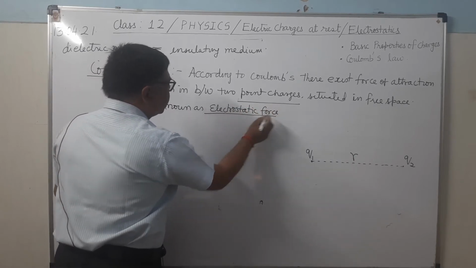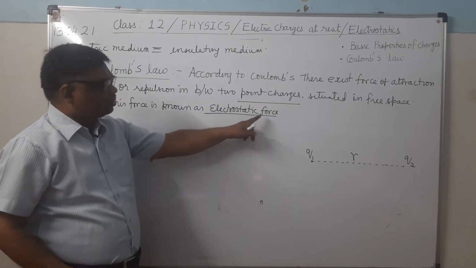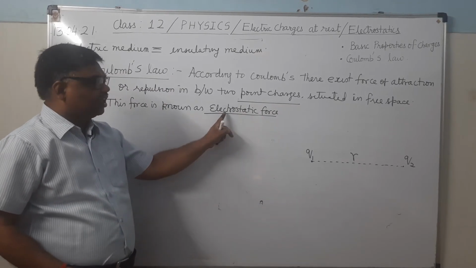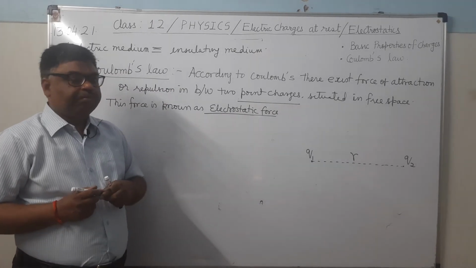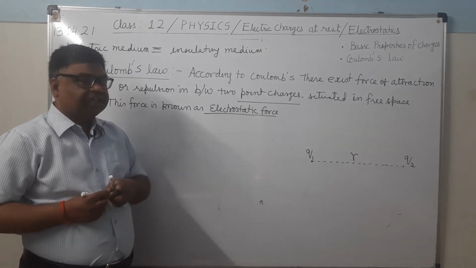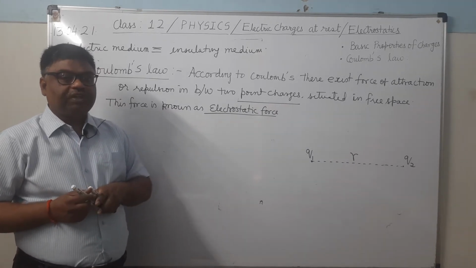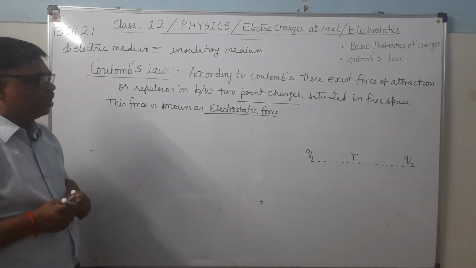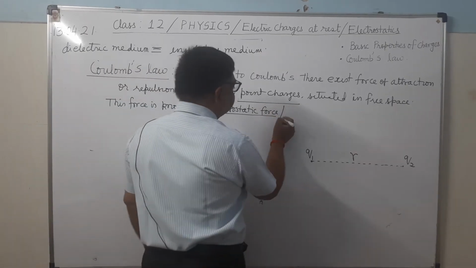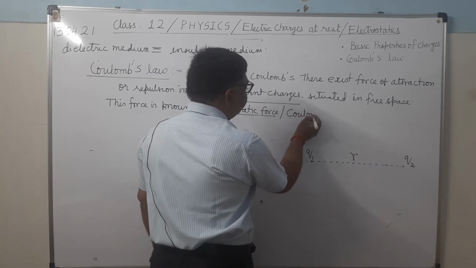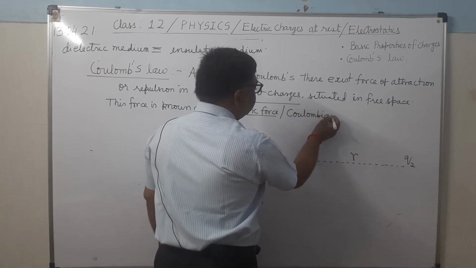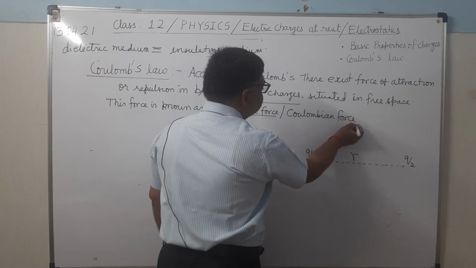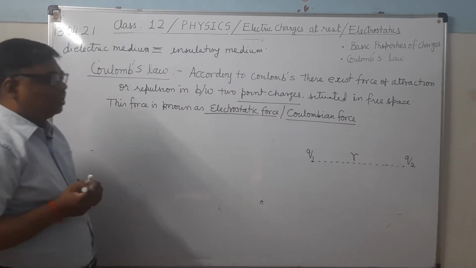Why do we call it electrostatic force? Static means at rest, electro means pertaining to charge, so it is the force between static charges, charges at rest. We also call it Coulombian force.